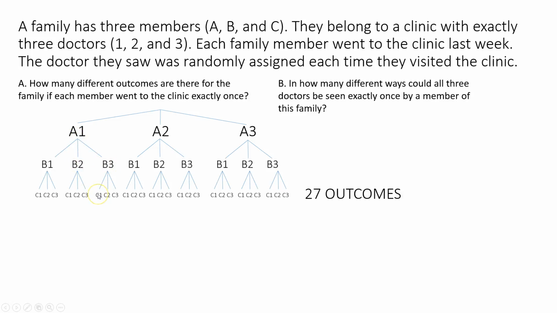And we can't look at anywhere C went to Dr. 1. If we're looking down here, A1 and then B goes to 2. C would have to go to 3, right? Because doctors 1 and 2 have already been gone to.